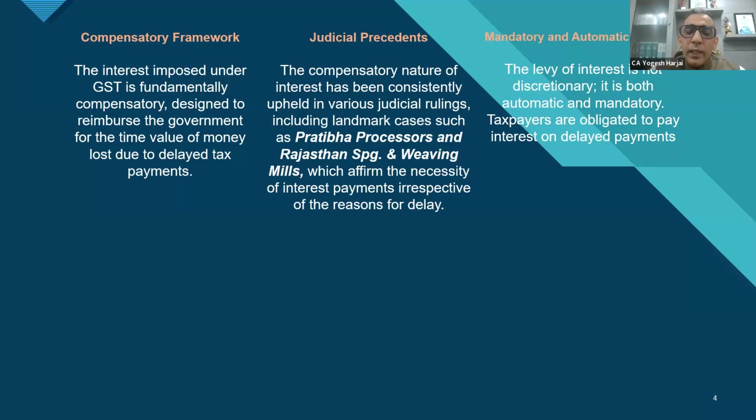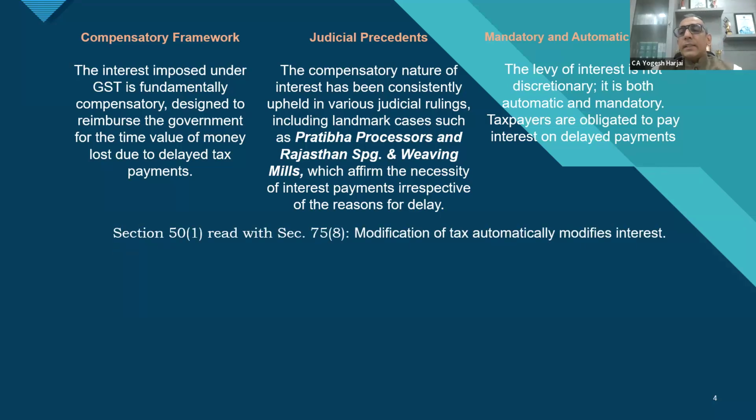And even if they have calculated the tax amount, they have assessed it, DRC 01 was issued, and after that DRC 07 was issued. Now, many times we see DRC 01 does not specify the amount of interest. But when DRC 07 is finally issued, you find the interest amount in that. So can that take place? Will it not be beyond the show cause notice, the amount of interest? Or what if even DRC 07 does not have the interest amount? Will the assessee still be liable to pay that interest? Can they still recover that amount of interest?